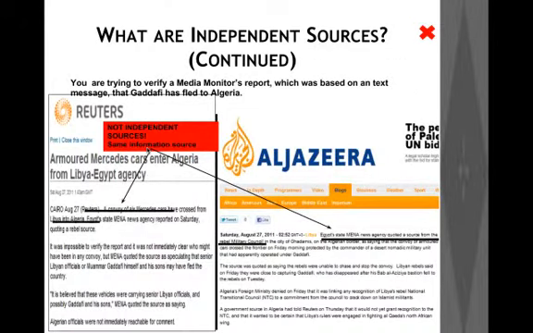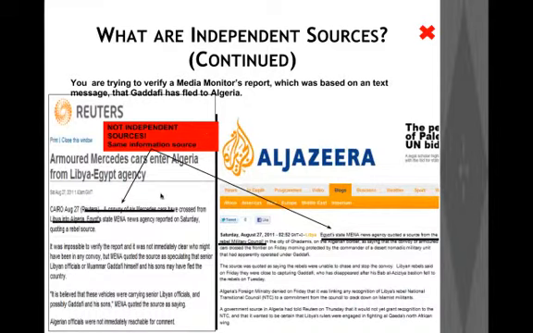Now let's take a look at this report, an example of two sources which are not independent. In this case, we are trying to verify a media monitor's report which was based on a text message, and the text message states that Gaddafi had fled to Algeria. What we need to assess is whether Reuters and Al Jazeera, let's assume these are the two reports which came up when we ran a search for this report, are independent news sources here.